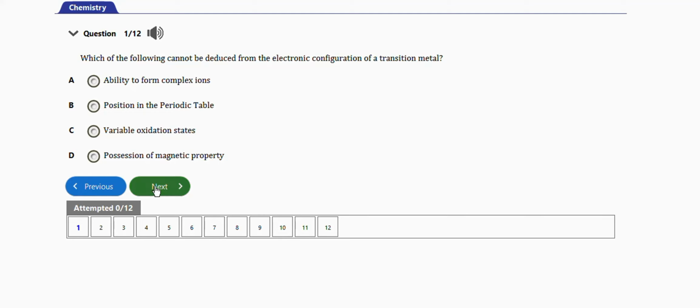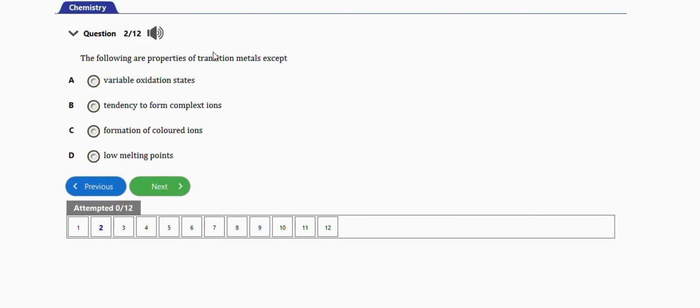The next question says the following are properties of transition metals except variable oxidation state, tendency to form complex ions, formation of colored ions, low melting points. The right option is option D, low melting point. This is not a property.